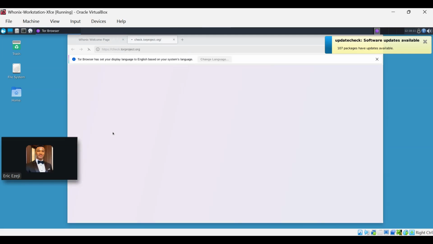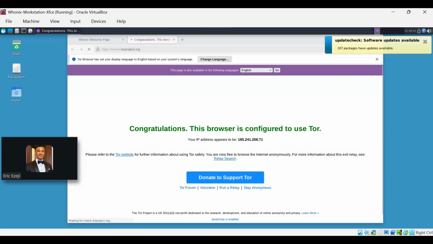So let us check our IP address, the IP address they gave to us, because a new IP address will be given to us. As you can see, your IP address appears to be this. So this is the IP address we are given right now to browse. Whatever you are doing now, you'll be using this IP address. All right. So guys, I hope you understand what we're doing here.